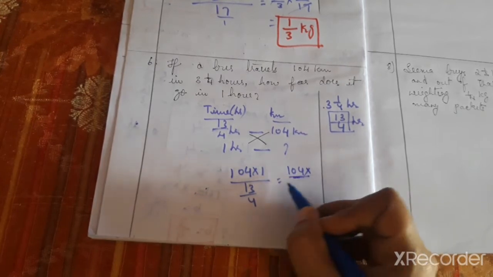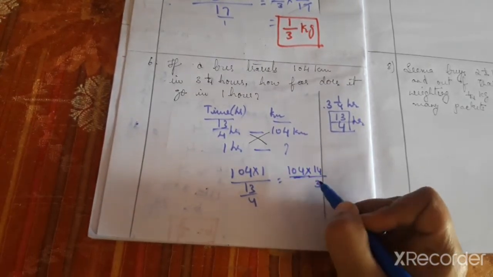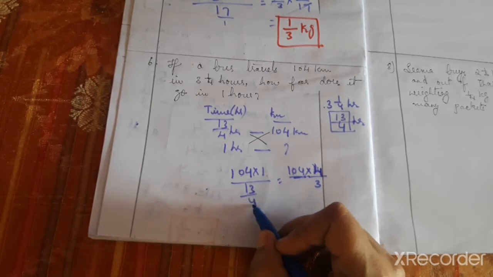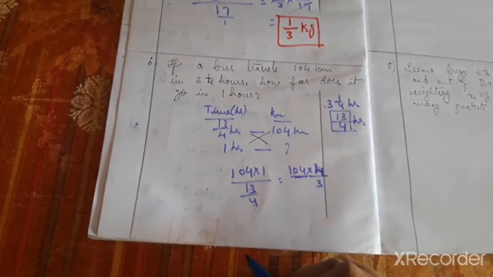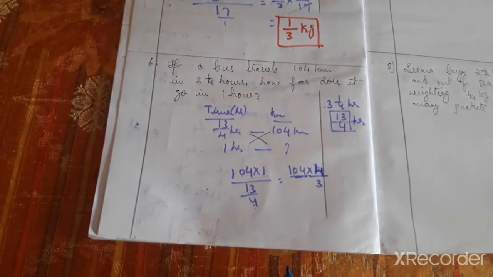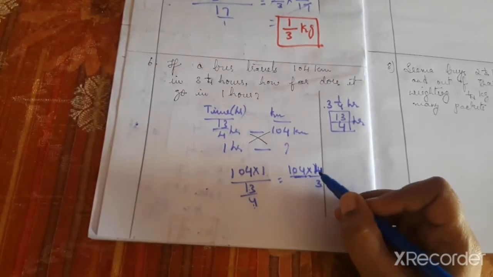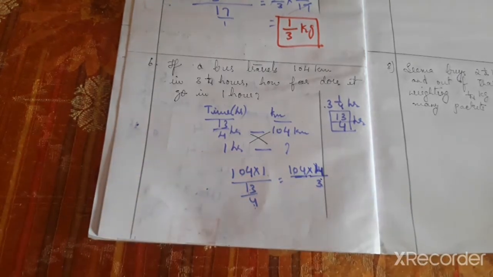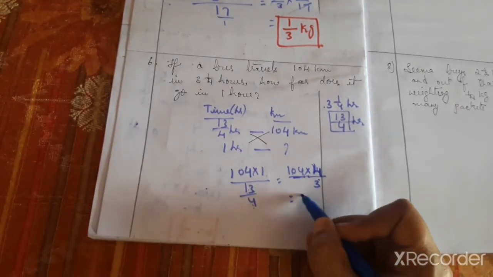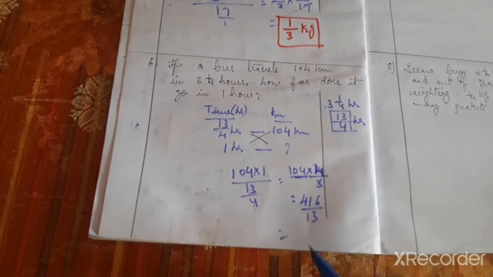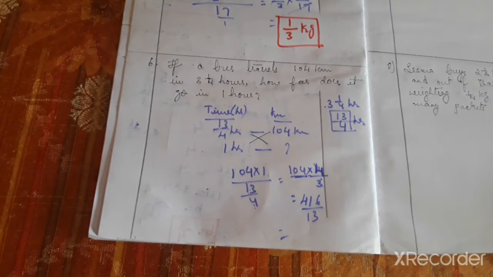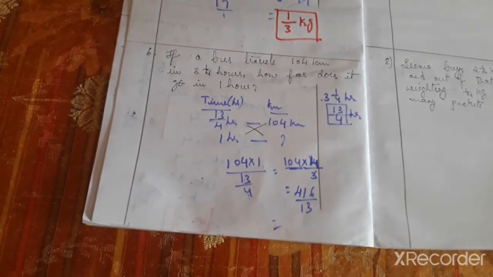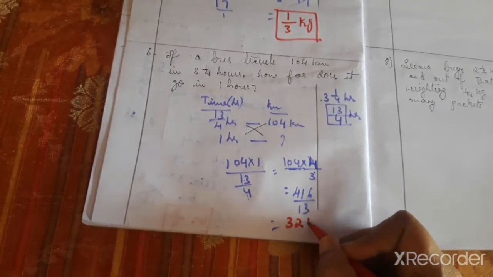This will become the reciprocal: 13 by 4 will become 4 by 13. Now 104 into 4 is 416 by 13. 13 3s are 39, 13 ones are 13. 13 32s are 416, so the answer is 32 kilometers.